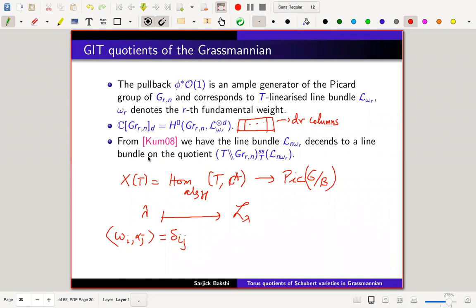So the condition he has put was very general, in the sense that in any homogeneous space, the bundle descends to the quotient. In case of type A, he showed that whenever the weight is in the root lattice, then the line bundle descends to the quotient. For example, n omega r is in the root lattice. The root lattice is nothing but the integral combinations of the simple roots.